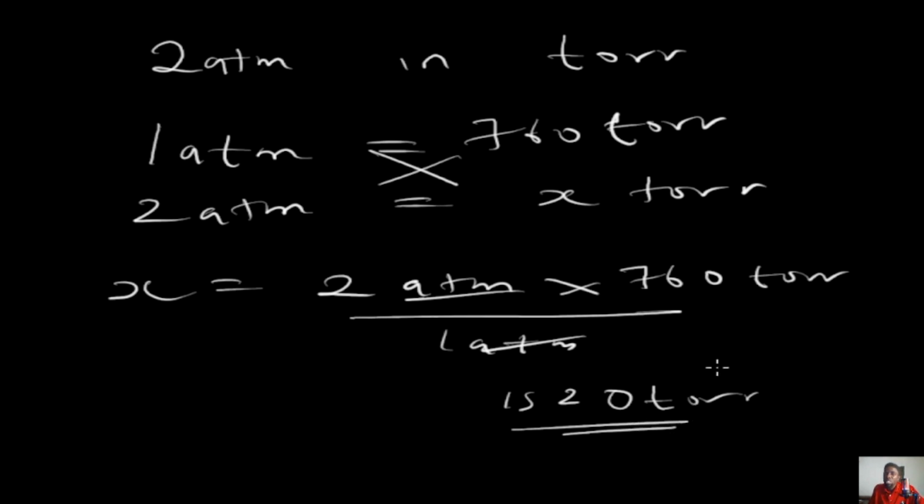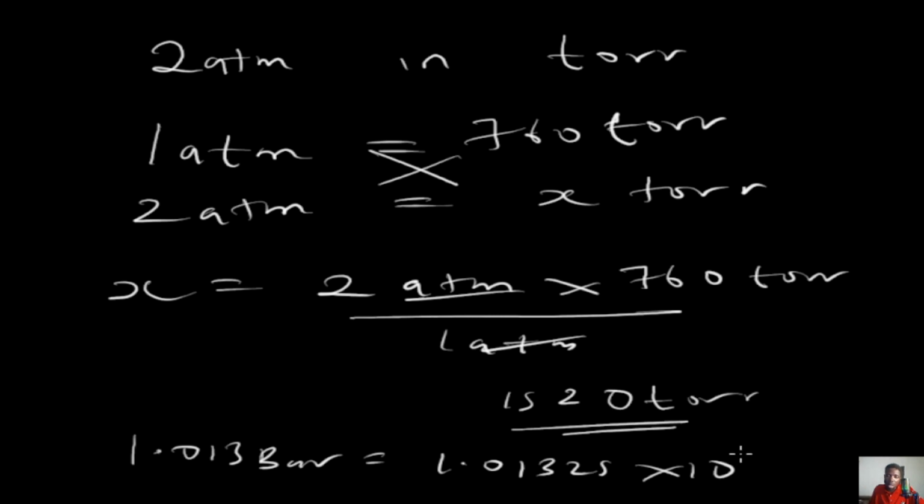So that's that basically. Imagine it was bar and pascal. You simply do 1.013 bar is equal to 1.01325 times 10 raised to power 5 pascal. If you do this, you relate your values and you get your answer. Quite basic. I'm just showing this in case we need to change our pressure unit.